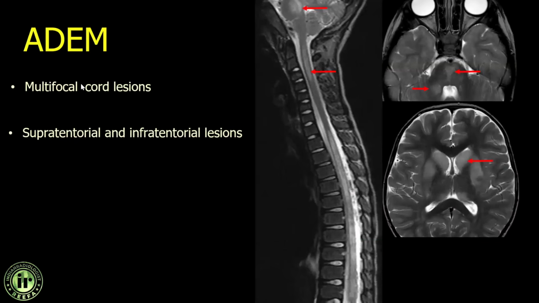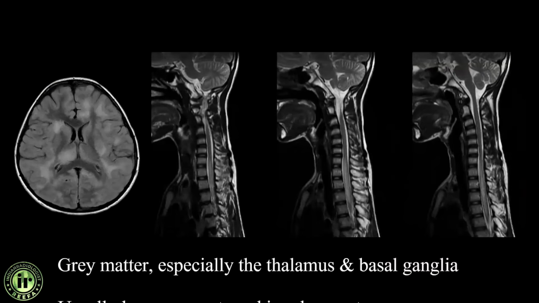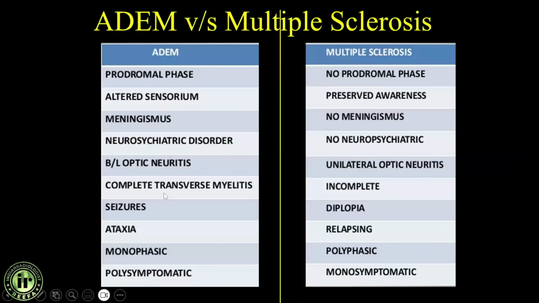As most commonly seen, we have multifocal spinal cord lesions in ADEM, plus additional brain lesions. Asymmetric lesions are more common than symmetric lesions in the brain parenchyma. As always mentioned, screen the craniospinal axis. Don't leave just with spinal cord or brain images. This is how typical ADEM looks like, and in your emergency referral setting, one of the most common diagnoses is ADEM with proper clinical history and imaging features.